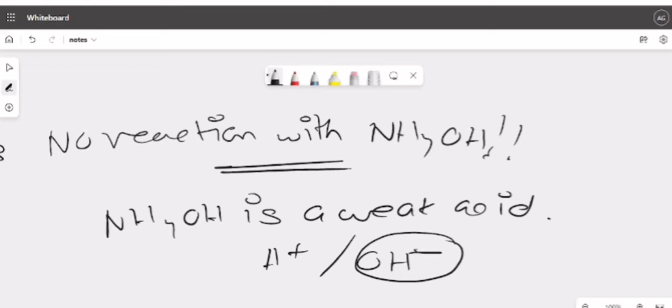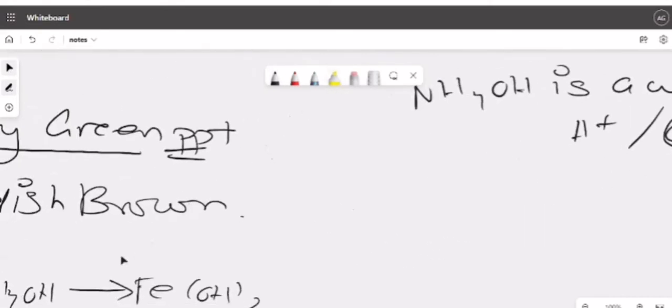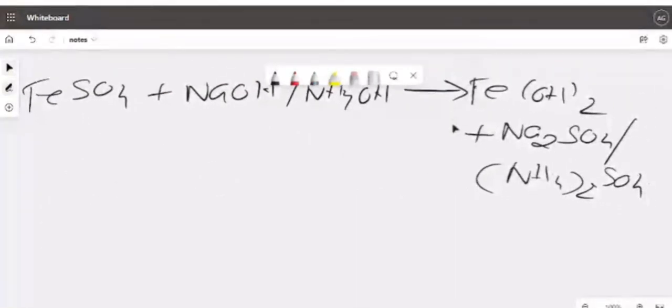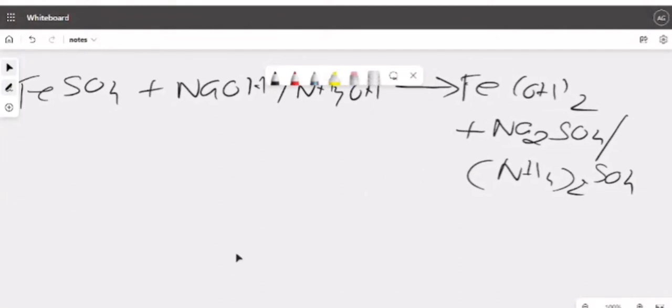Calcium hydroxide is like any salt, so it cannot displace that OH minus, because NH4OH is very weak. Clear? So no precipitate will be formed. Rather, this has to be first displaced, then only the hydroxide will be formed. But it is not displaced, so how will the hydroxide form? A precipitate cannot form for calcium with NH4OH. Understood? That is why I have not written the reaction. Okay. Move back.